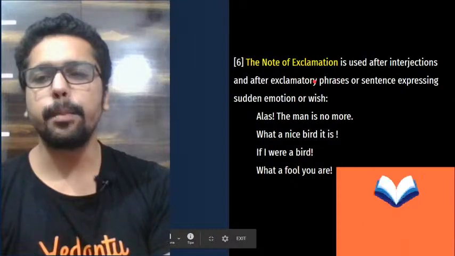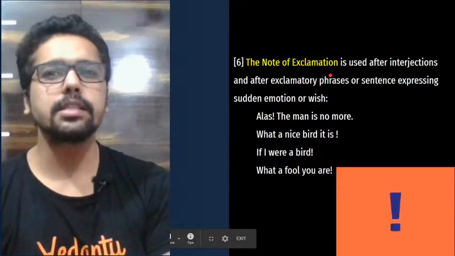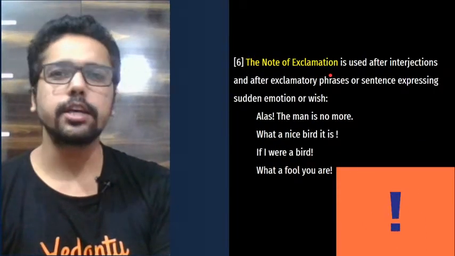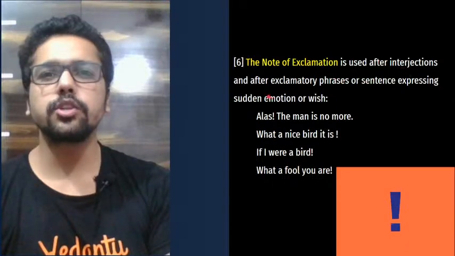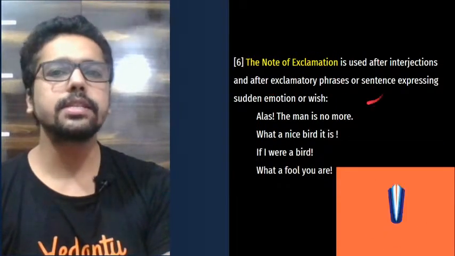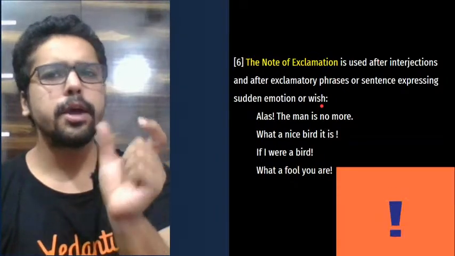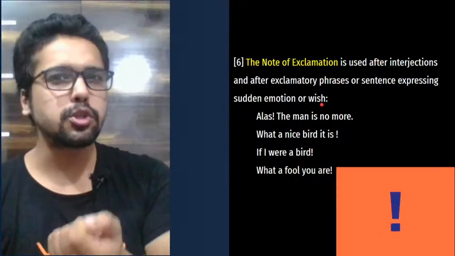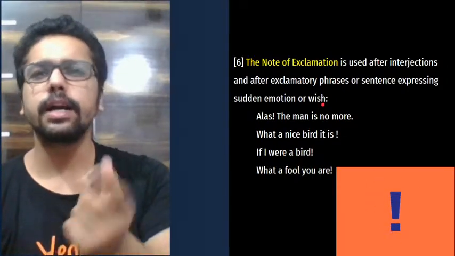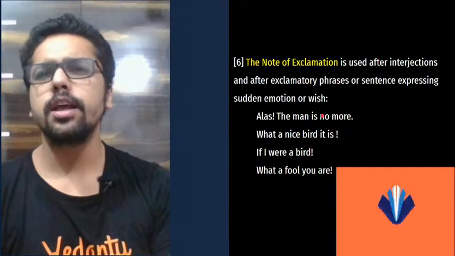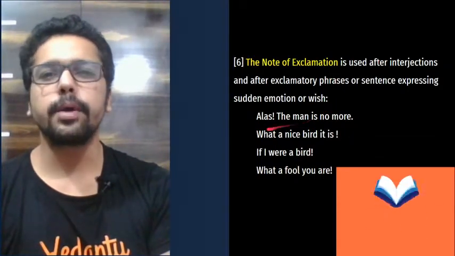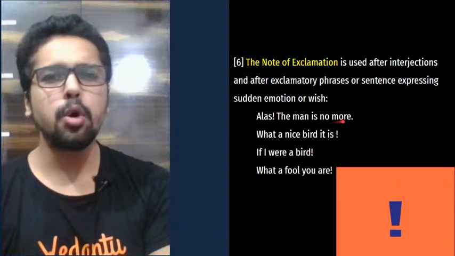The note of exclamation. Look at this, guys. The note of exclamation, which is, of course, we know interjection here, is used after interjections and after exclamatory phrases or sentences expressing sudden emotion or feeling. So when do you use this note of exclamation? Note of exclamation just means the exclamation mark. It is also called the note of exclamation, or more commonly, of course, the exclamation mark. Look at this here. Alas, the man is no more.